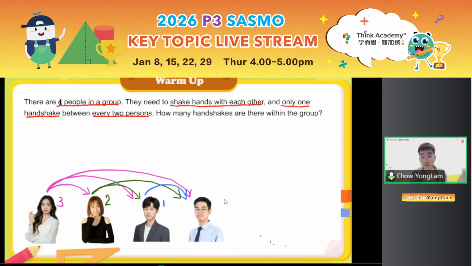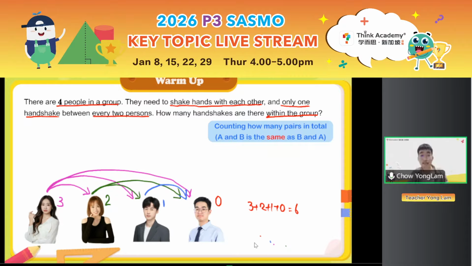Okay, so now that we have looked at all the scenarios, can you tell me how many handshakes there are altogether within the group? This time, do we add or do we multiply? We add. 3 plus 2 plus 1 plus 0. The answer is 6. So there are in total 6 handshakes. Okay, so this is a question where essentially we are counting how many pairs there are in total.